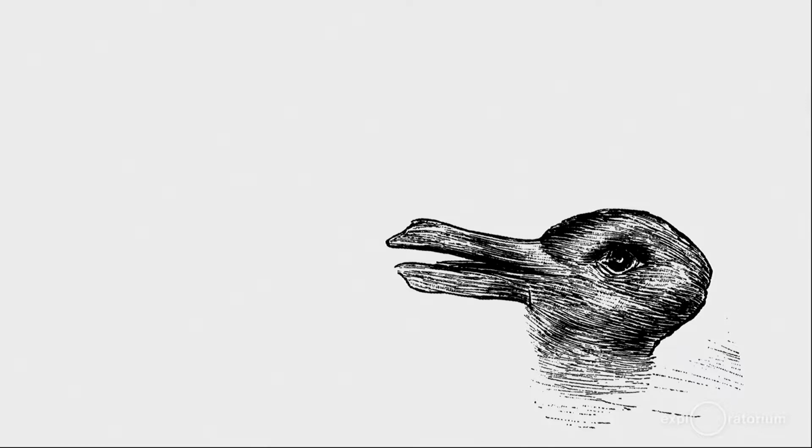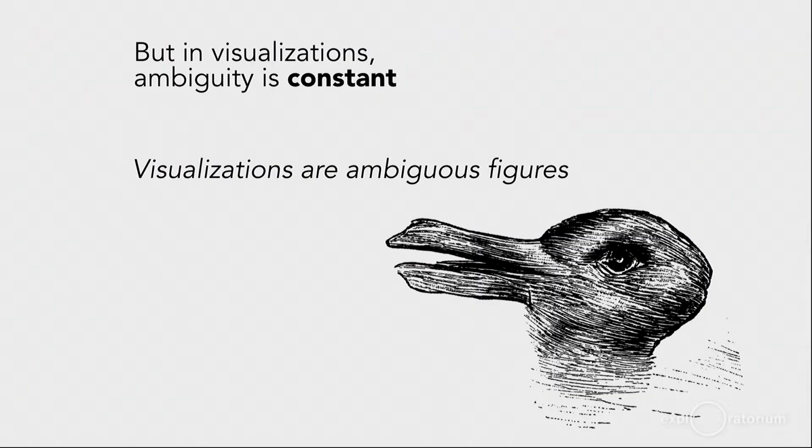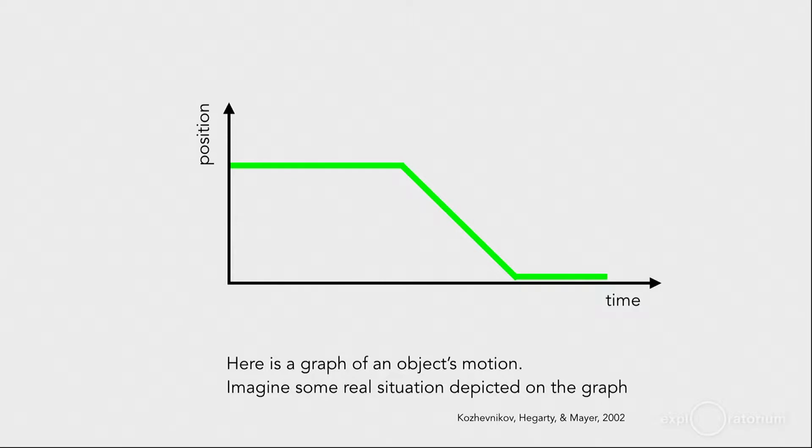So in the real world, this rarely happens, but in visualization, this kind of hopping back and forth between possibilities is constant. You're always looking for different patterns and different interpretations and different comparisons of the data in any visualization. Visualizations are ambiguous figures. Let me give you my favorite example of this.